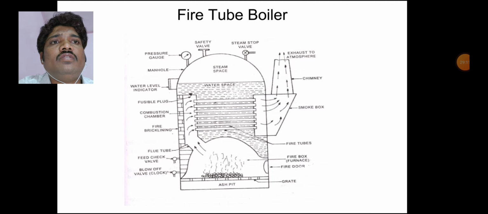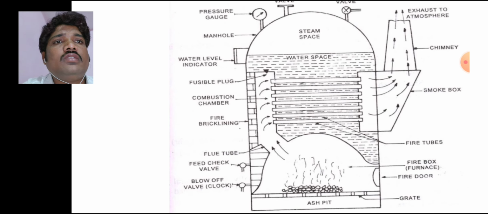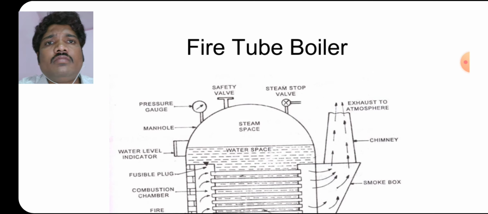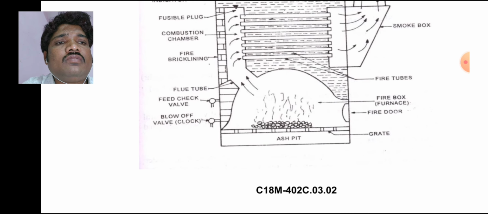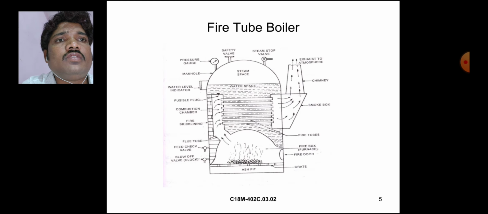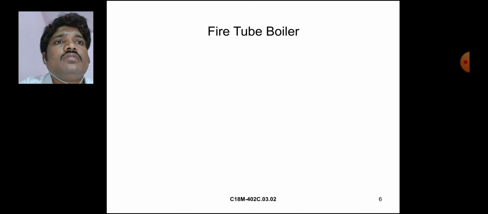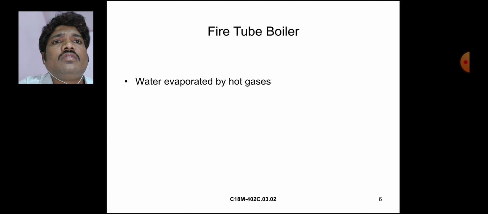This is a fire tube boiler as shown in this figure. In a fire tube boiler, water is evaporated by hot gases.